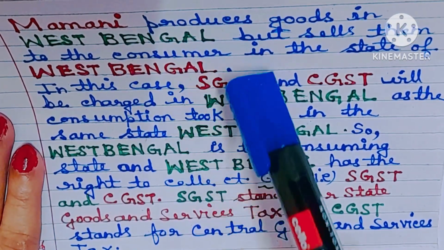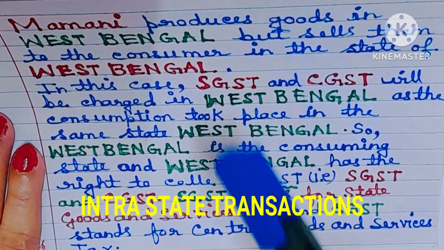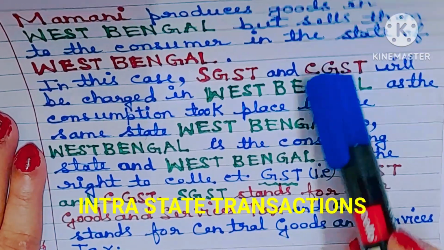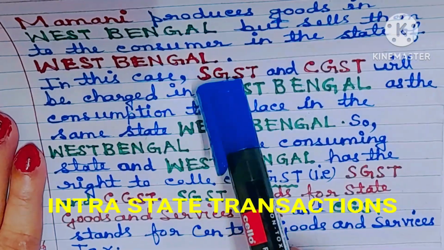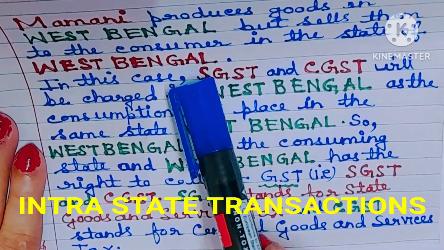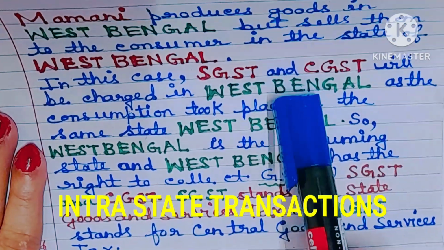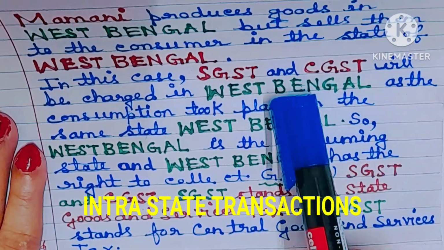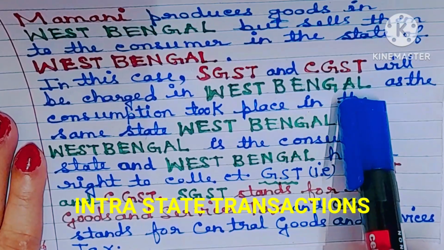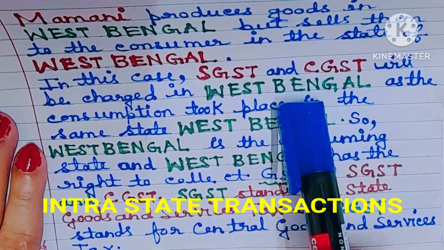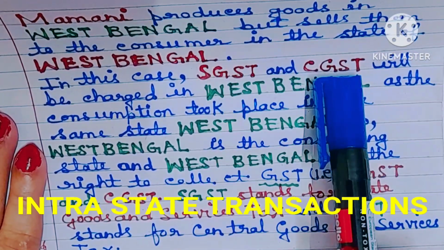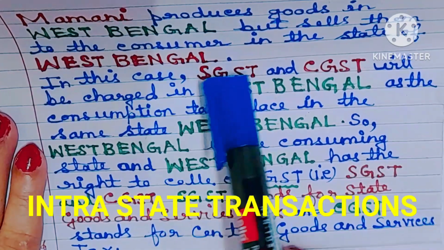This is known as intrastate transactions, meaning the transactions within the same state, that is West Bengal.